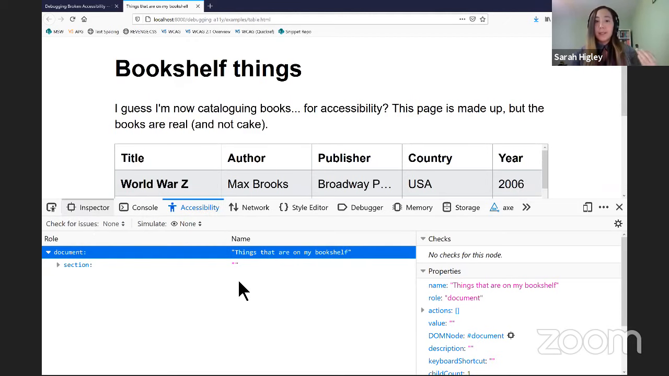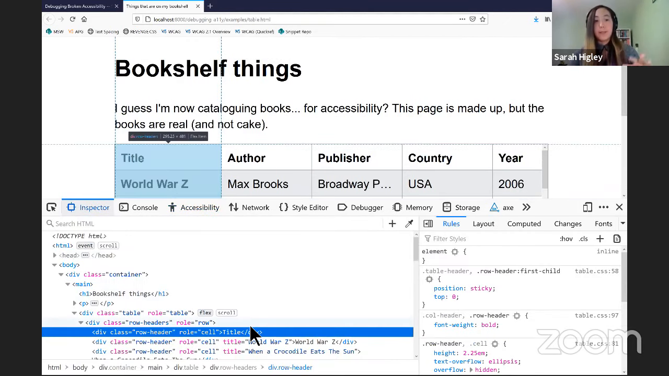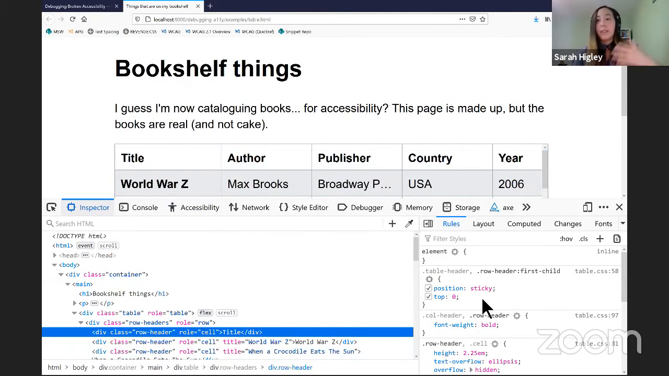Chrome has accessibility information for elements embedded right in the elements pane. So if you are in Chrome and you open up the elements pane, you can inspect the DOM, and for any given node, along with the styles information and stuff like that, you'll see a tab called accessibility, and you can look at accessibility information. It's not bad.